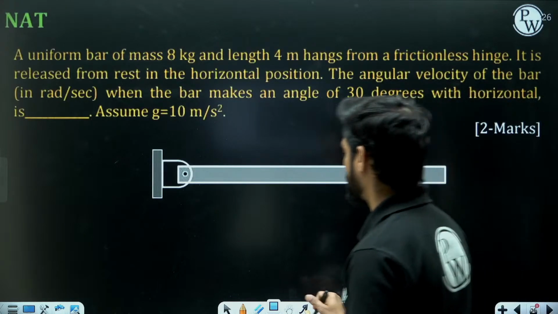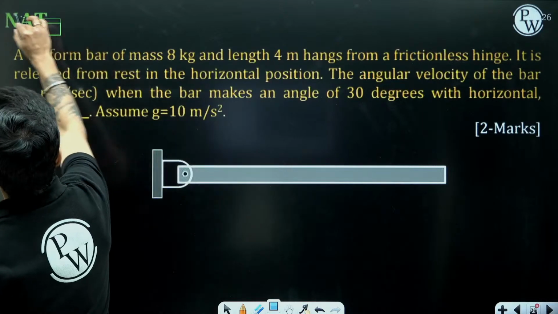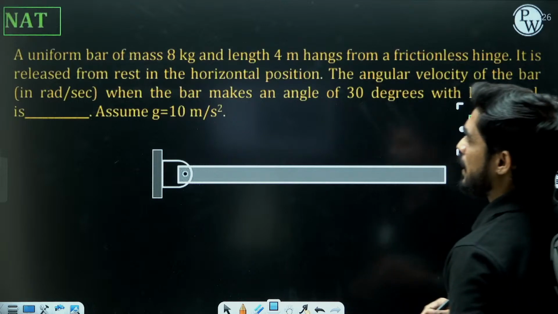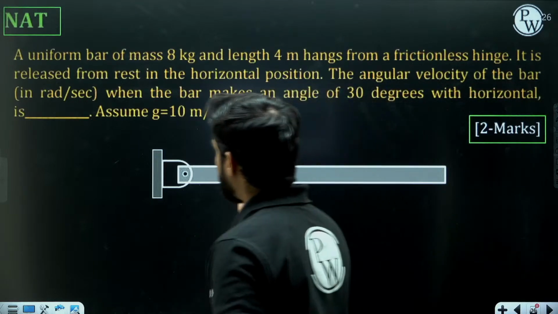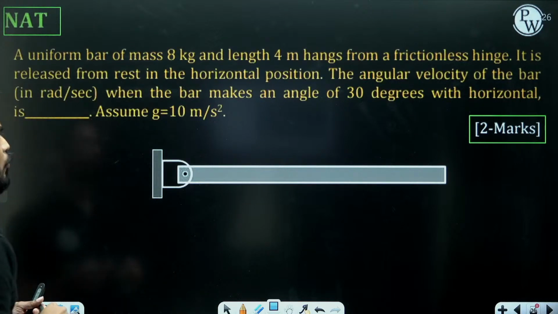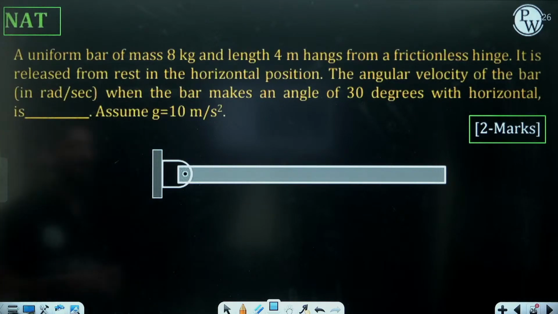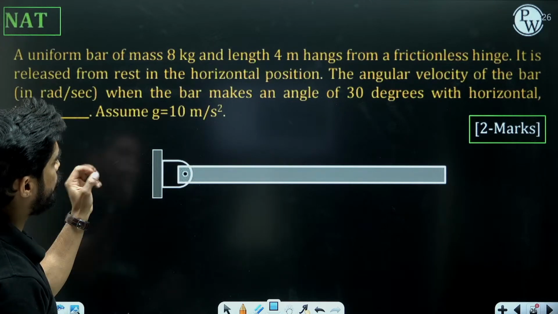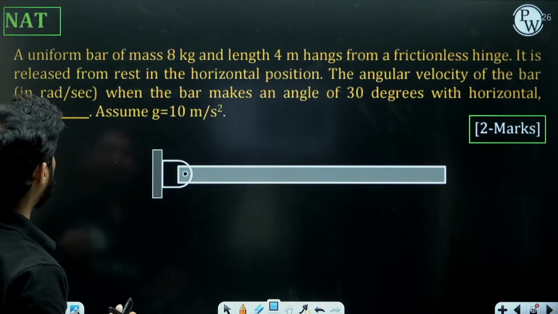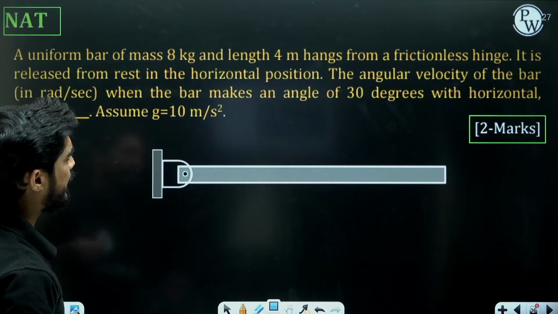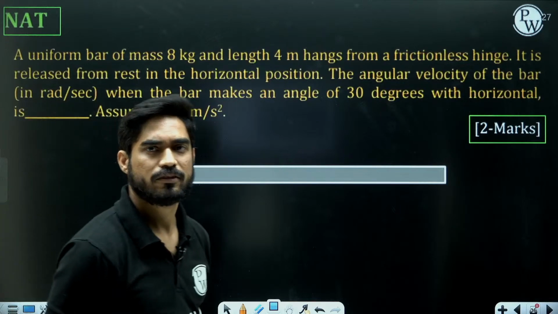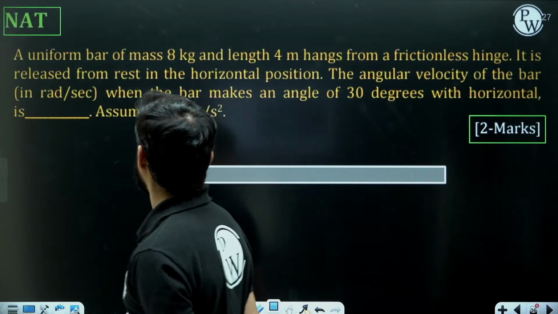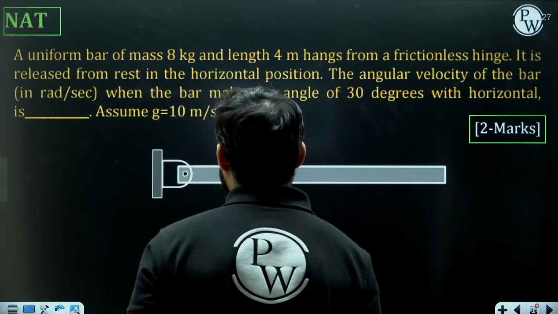Now this next question is a very conceptual problem. It is an NAT problem of 2 marks. A uniform bar of mass 8 kg and length 4 meters hangs from a frictionless hinge. It is released from rest in the horizontal position. Angular velocity when the bar makes an angle of 30 degrees with horizontal is. When the bar makes an angle of 30 degrees with horizontal, what is going to be the angular velocity that they are asking?